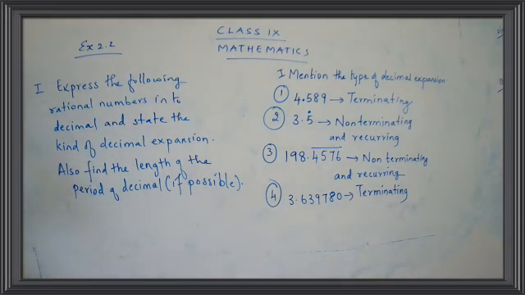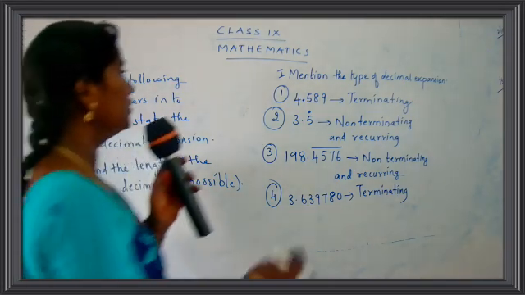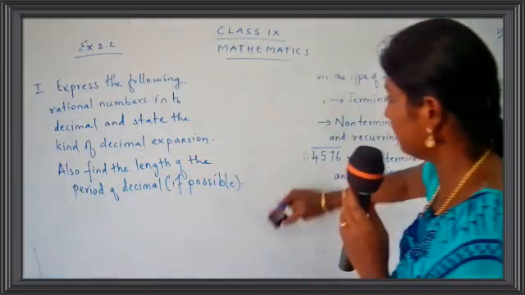Express the following rational numbers into decimal and state the kind of decimal expansion. So you have to add an extra question over there. Also, find the length of the period of decimal if possible. Have you taken down the question, children? Okay, let's go for the first sum. Take down the first sum.